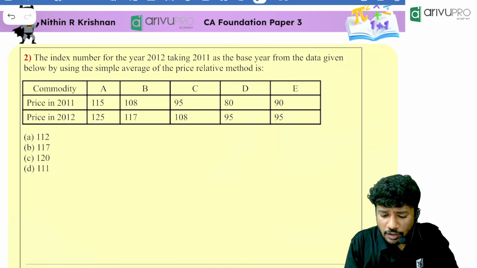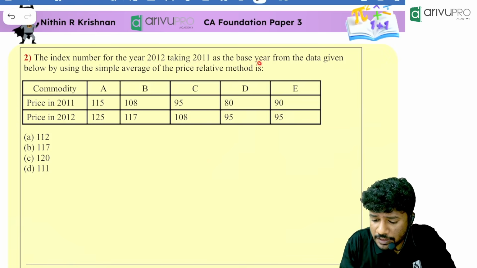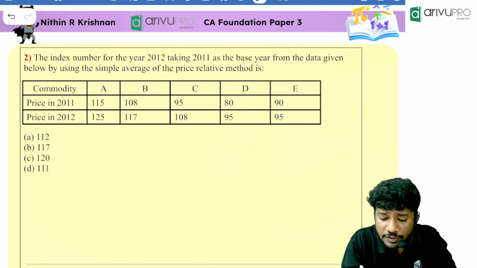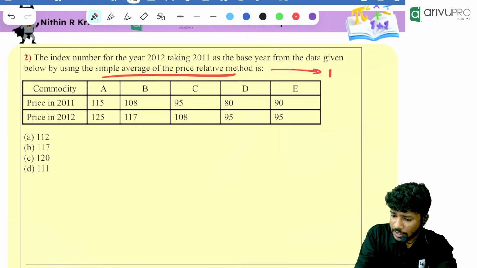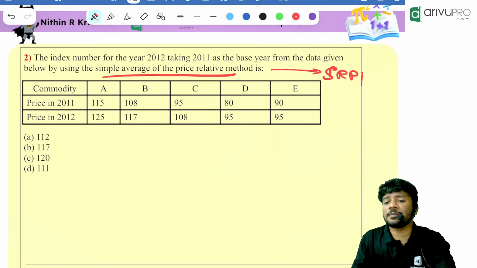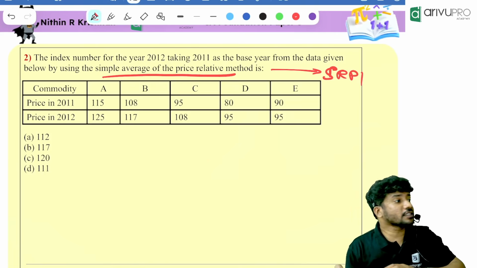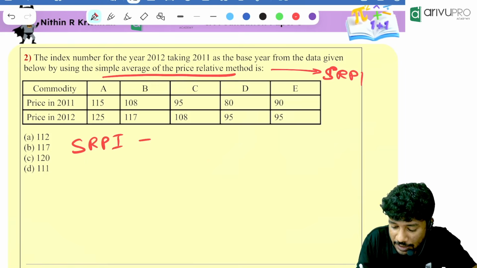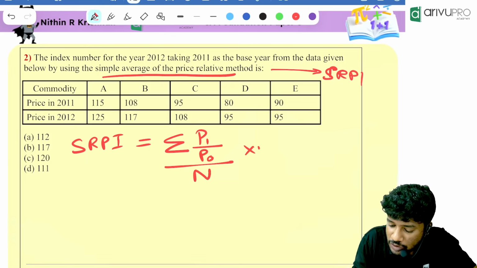Index number for the year 2012, taking 2011 as the base year from the given data below, using the simple average price relative method. What is the simple average price relative method? They are asking for the SRPI method. Relative method means SRPI method. And what is the formula for SRPI? SRPI is nothing but summation of P1 divided by P0, divided by N, into 100.